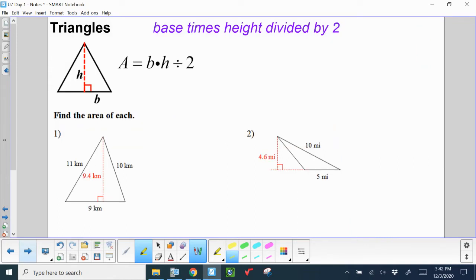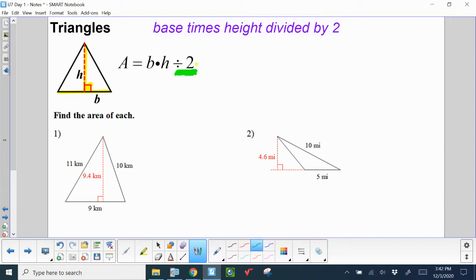Triangles. A triangle formula is base times height divided by 2. The rules for base and height are the same. Base and height must form a right angle. But we're introducing this new characteristic of divided by 2 to the formula.